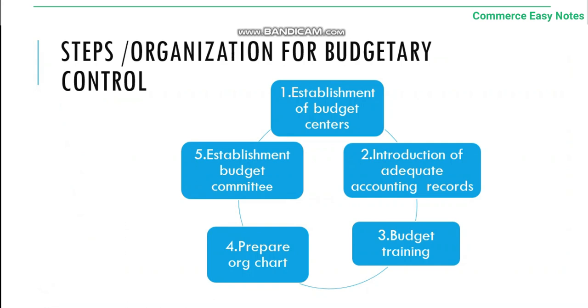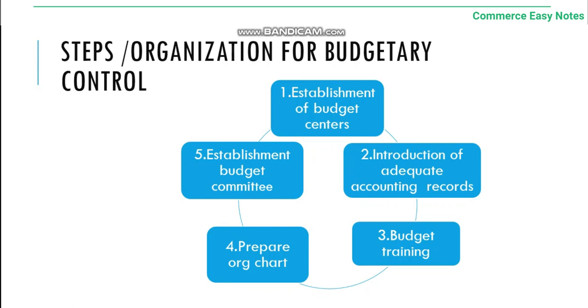Next, we'll see the steps in installation of budgetary control, or organization for budgetary control. The first step includes establishment of budget centres. As we have said, separate sections should have their own budget. Budget centres should be established for proper working of the budgetary control system. And secondly, the introduction of adequate accounting records. The accounting system should be able to record and analyze information required for the operating system. A chart of accounts should be prepared and maintained by each budget centre.